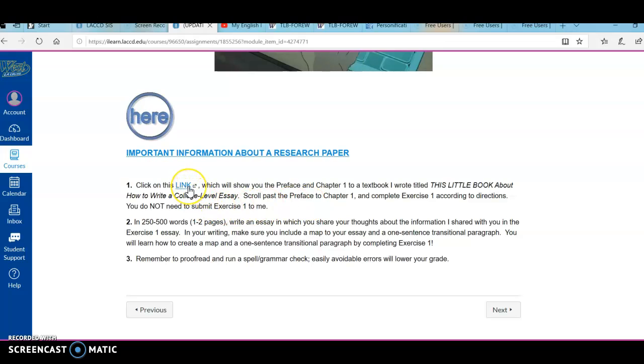So you do need to go into this link, into exercise 1, and complete the exercise in order to be able to write this essay. And a third direction, remember to proofread and run a spell grammar check. Easily avoidable errors will lower your grade.